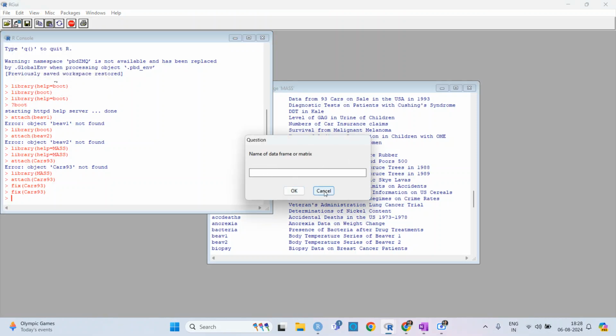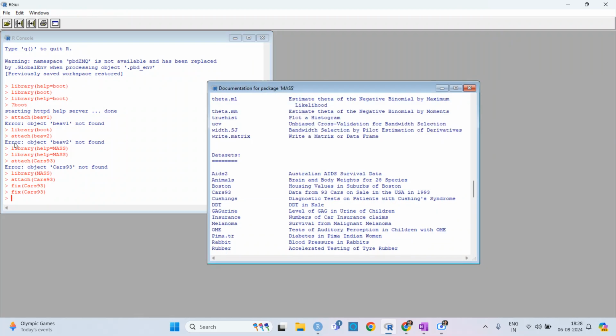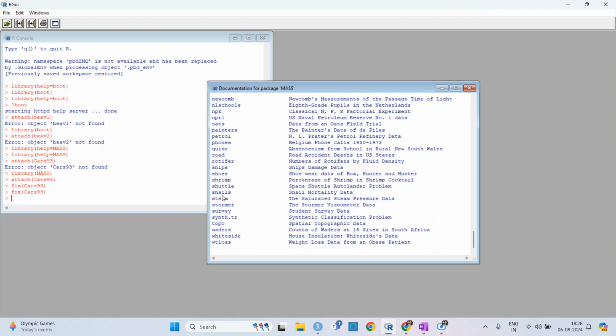Just write the name, and to see which data sets are available, you can go through library and then mass, or whichever library you want, like we were trying with library boot. Library boot does not have any data sets, so it's not giving any, but library mass has data sets, so it is giving some data sets we can use.